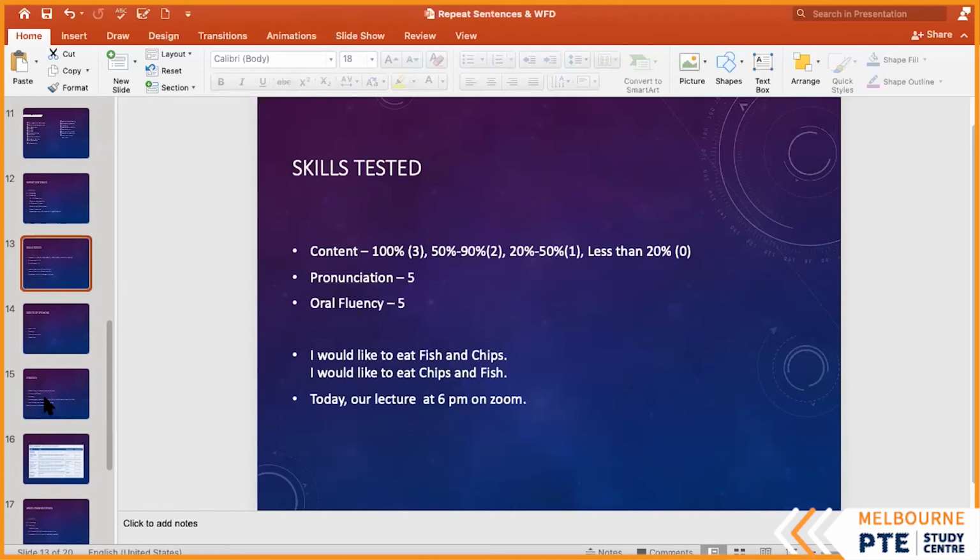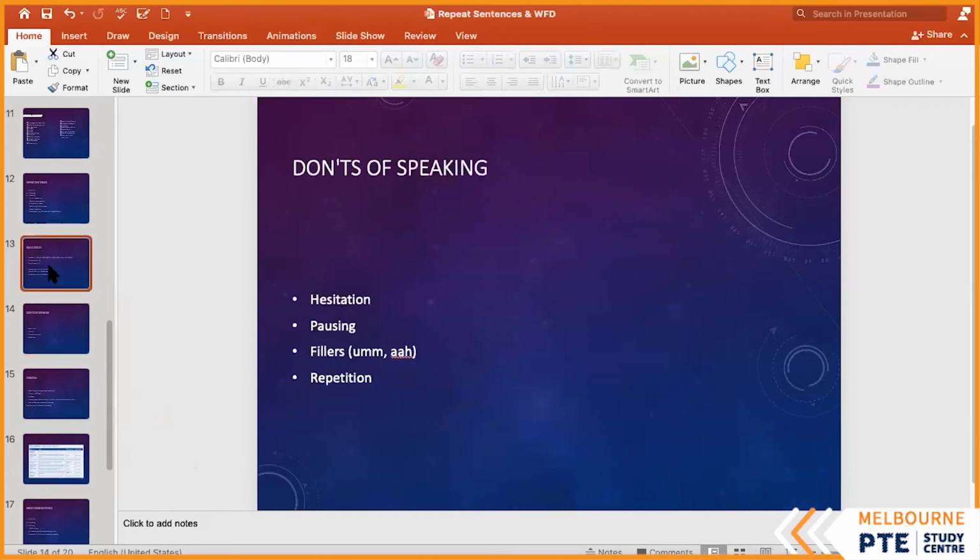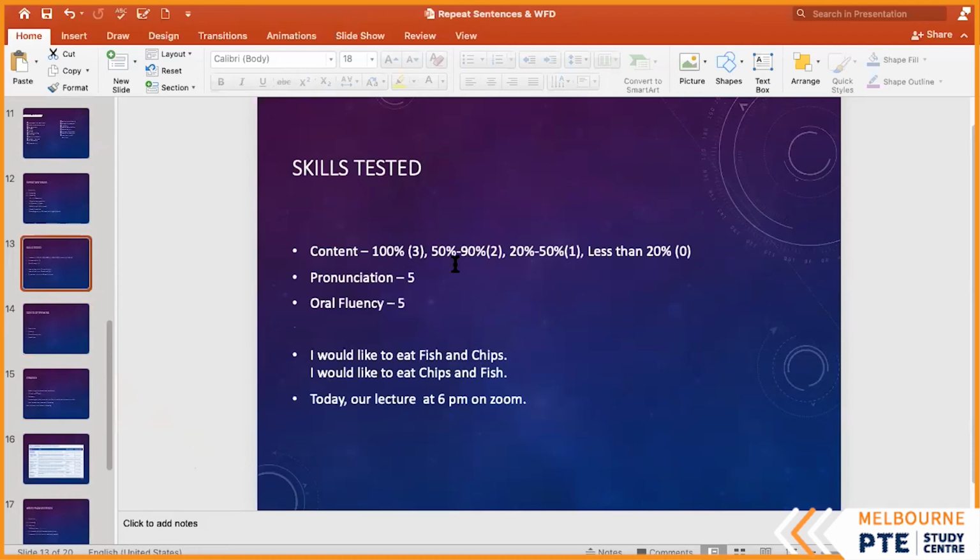But if I have a long one, so 15 words, what is the minimum I need to do? 50%. So 50% of 15 words is how much? How many words that I need to read in a sequence? 8 words. So that's possible for us to do.